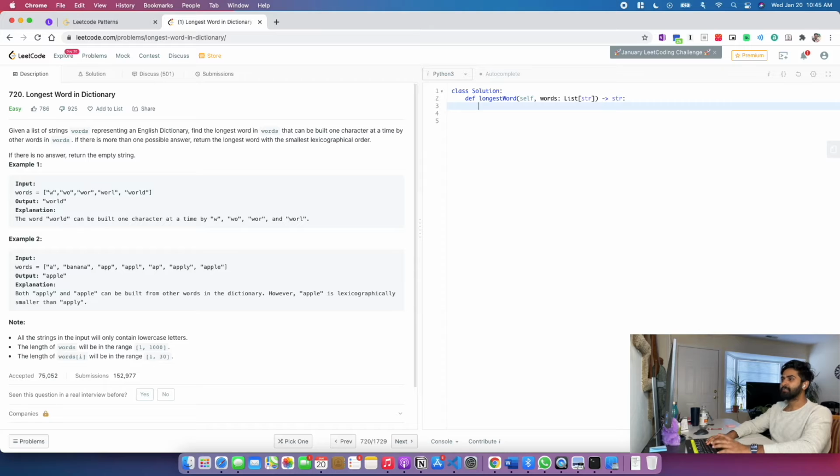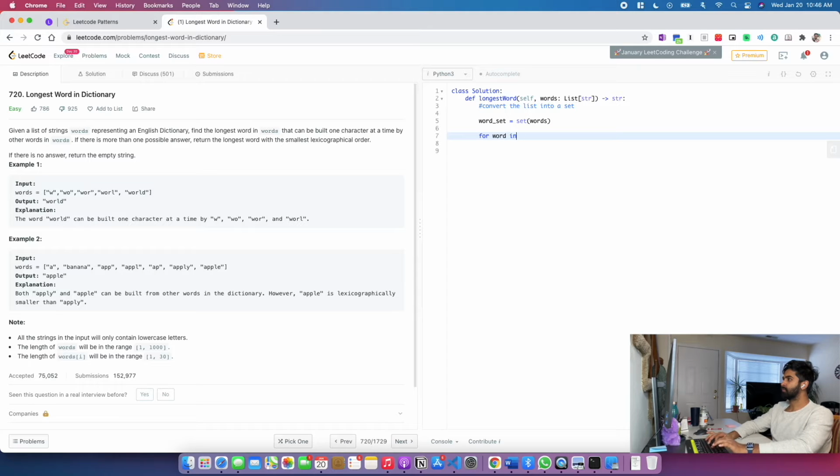So in the first step, I'm planning to convert the list into a set. If I have any duplicates in the dictionary, they get eliminated as well. Let's call it word set equal to set of words. Here I'm using extra space, but it will make my life a lot easier in terms of verifying whether a word exists or not.